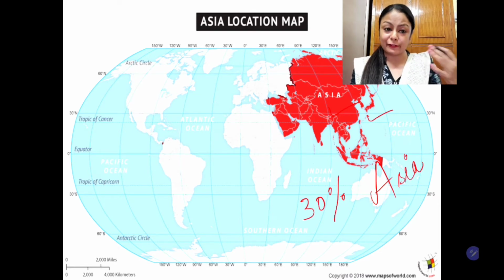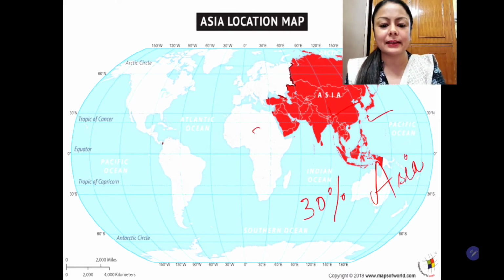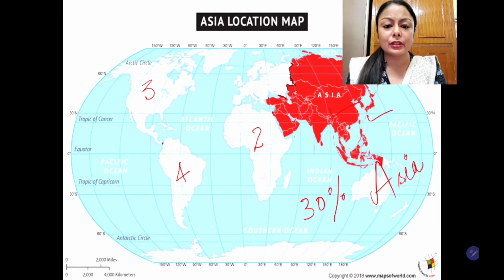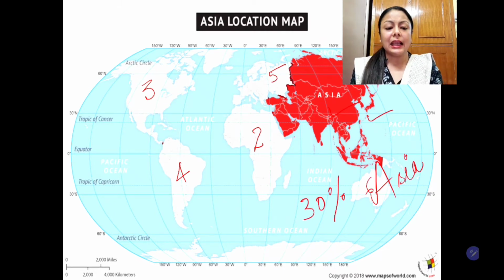Students, after Asia, the second largest is Africa, third being North America, fourth being South America, and then we have the fifth and the sixth continent. Antarctica is larger than Australia and Europe, but it is uninhabited.